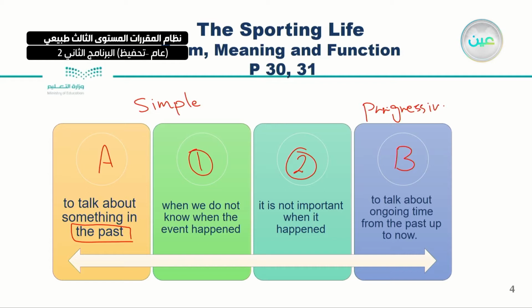Okay, now the present perfect simple should talk about something that happened in the past, but I don't know the exact time when it happened, and the time is not important. The second one is progressive, which is to talk about something ongoing from the past up to now.